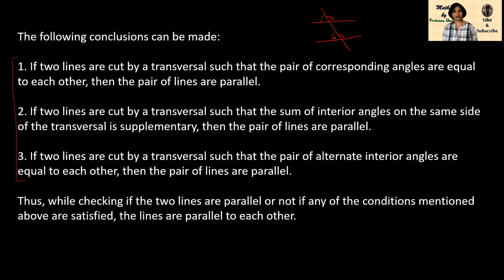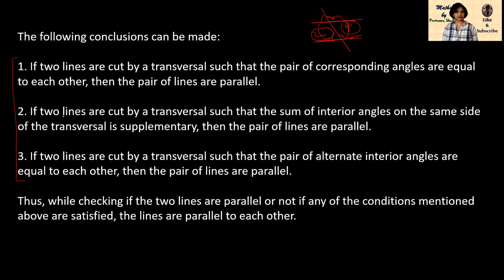One pair is this and the second pair is this. The pair of corresponding angles are equal to each other, means this and this equal this and this. Then the pair of lines are parallel. Clear? That means these two lines will be parallel.